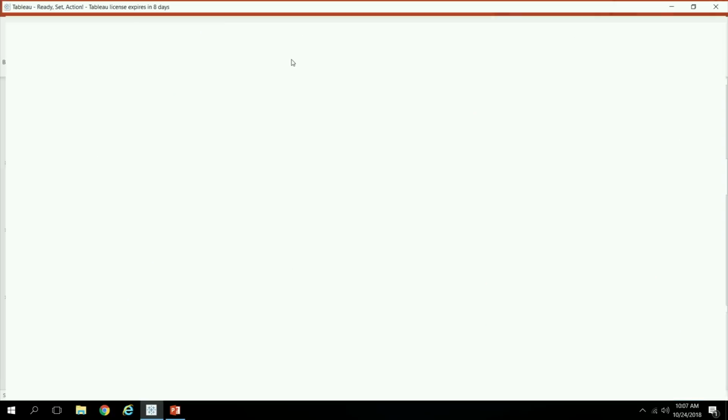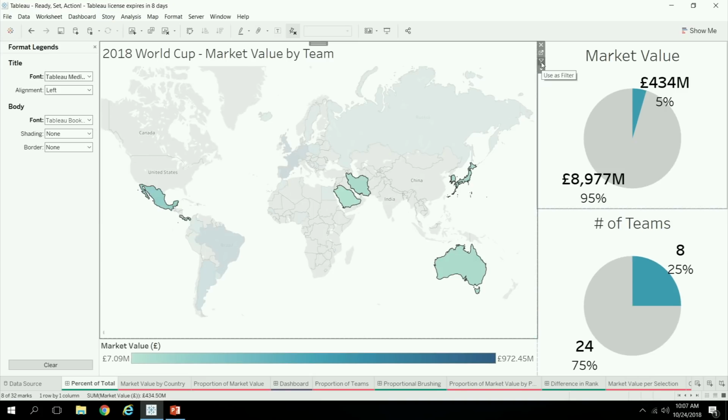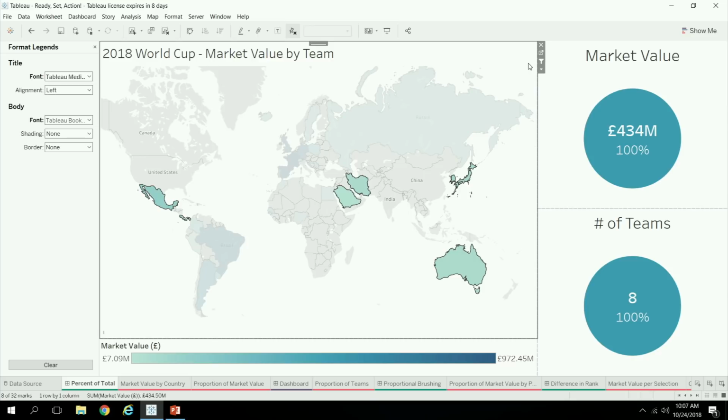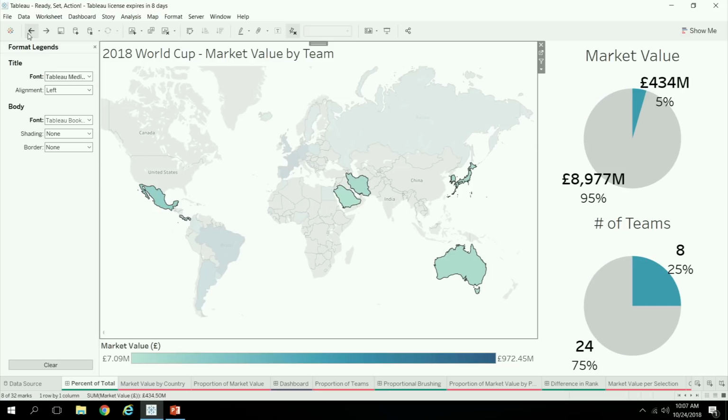So let's just jump out and look at what a filter would do here. If we applied a filter, it just tells you the absolute number and says these 8 teams are 434 million pounds. Well, to me, that sounds like a lot of money. But it tells a very, very different story when you look at their proportional representation of market value versus what they represent as a number of teams.